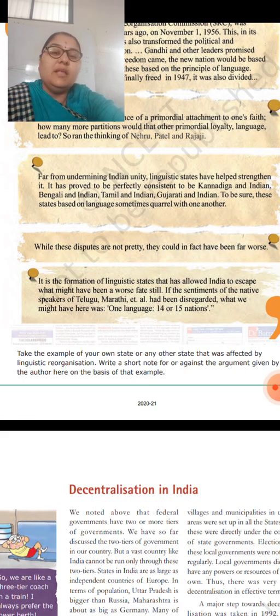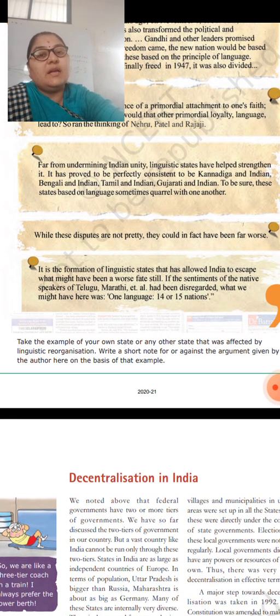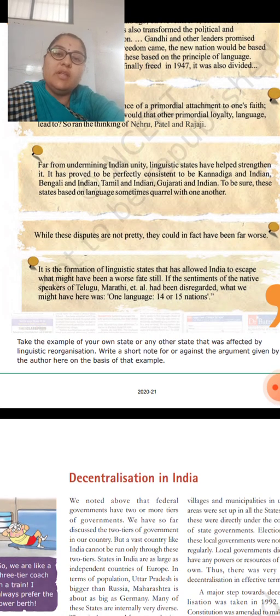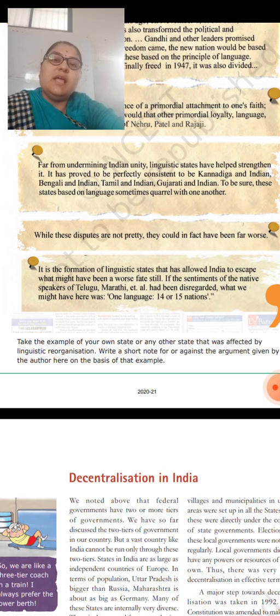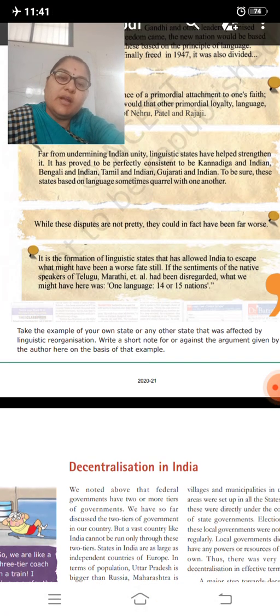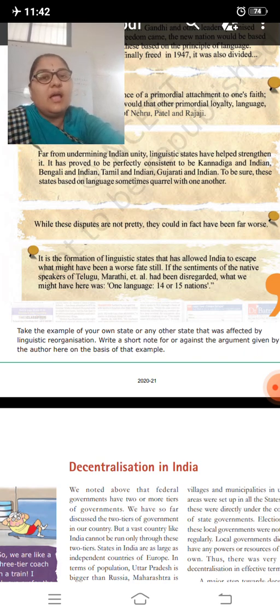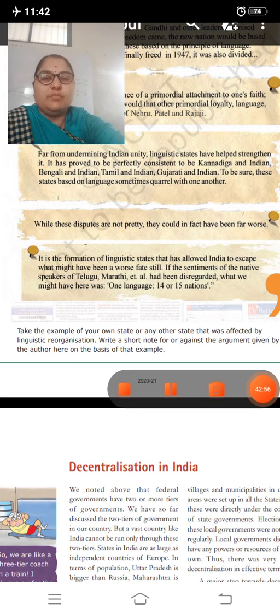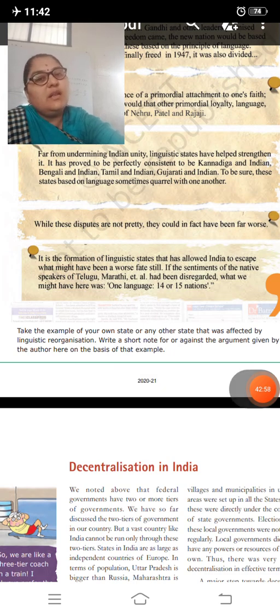So if India was not divided on the basis of languages, then we would have seen India divided into 14 or 15 nations. Because India is divided into all these different states, 28 or 29 states, there is a unity in India. Even though people are speaking different languages, there is still a unity of India. Okay, thank you.